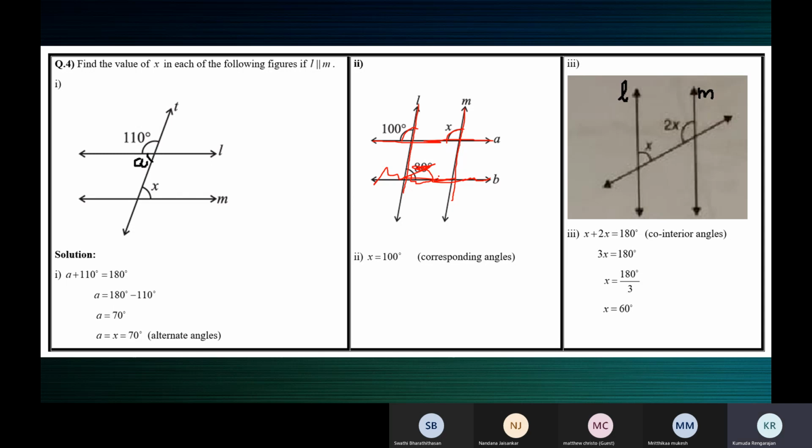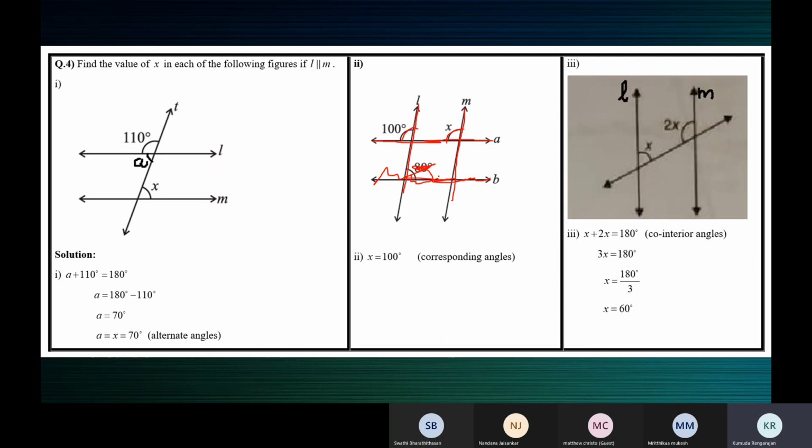See the third one, children. Remember that L is parallel to M. What kind of angles are x and 2x? Co-interior angles, or allied angles. So x plus 2x is equal to 180. X plus 2x is 3x, so 3x is equal to 180.